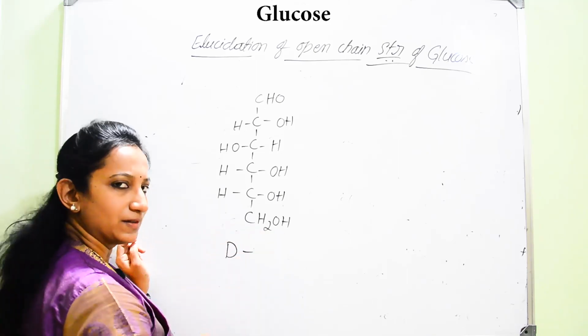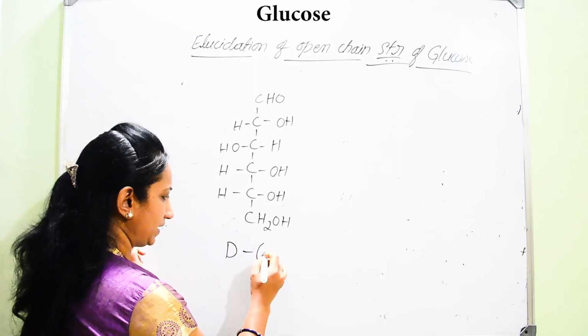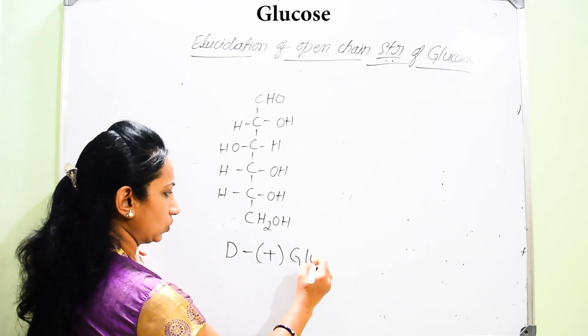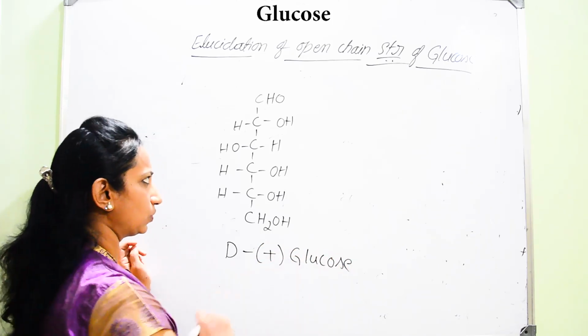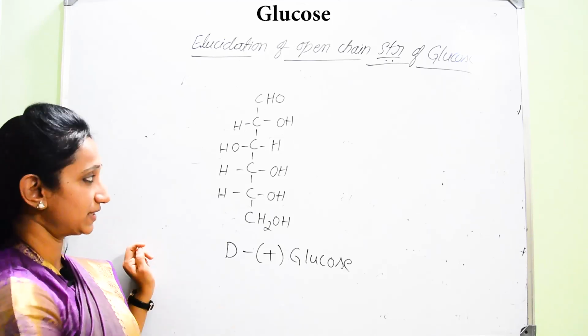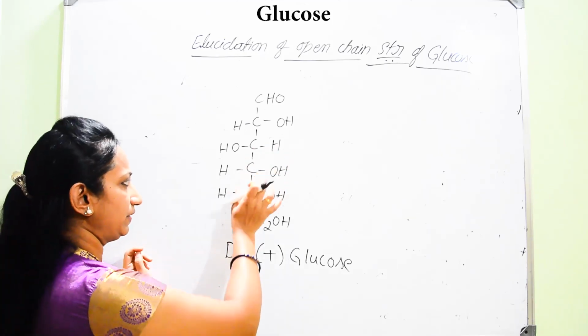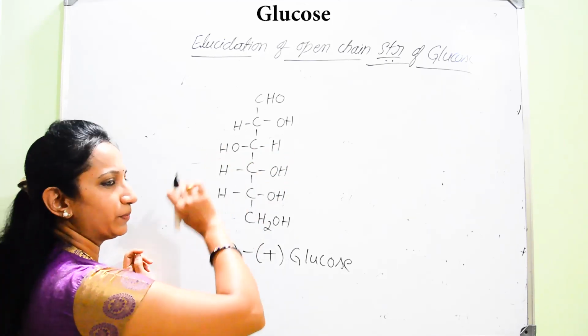It is specifically called D plus glucose.